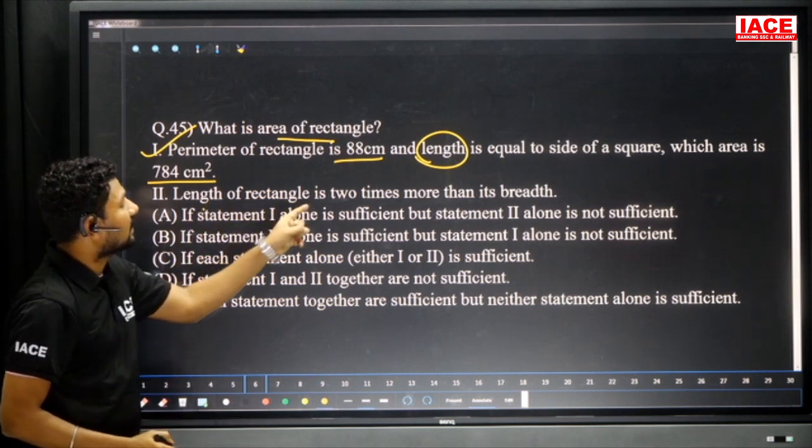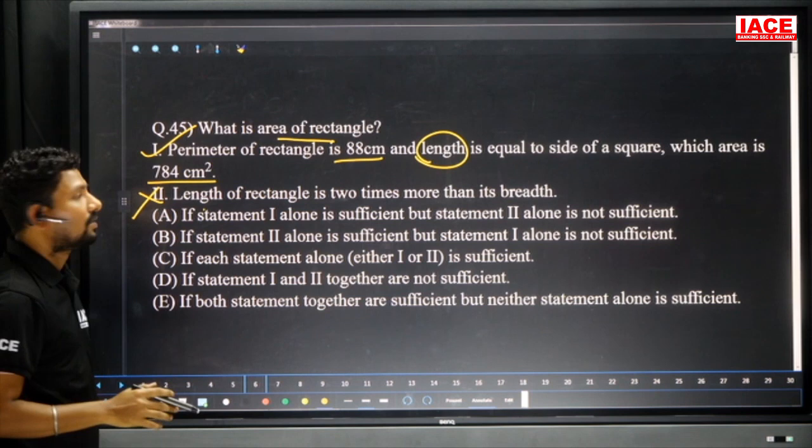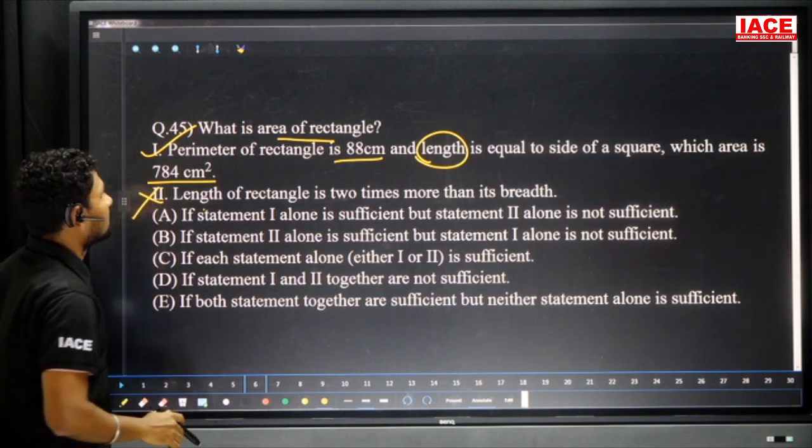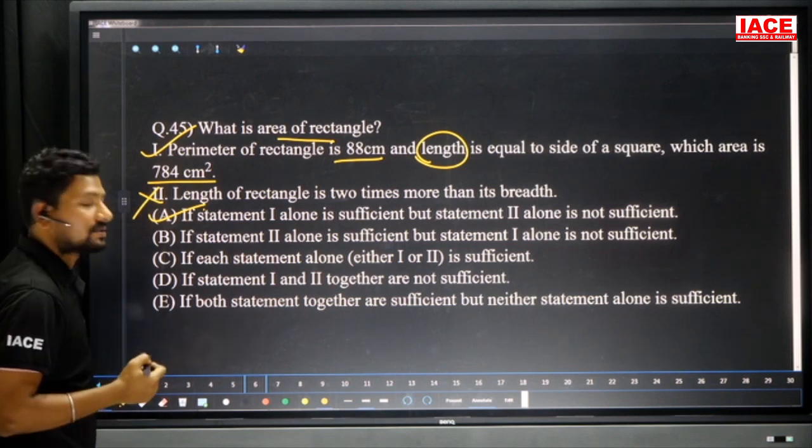The length of the rectangle is 2 times more than the breadth. Here the measurements are not mentioned. It is not required also. Then the first statement is enough to getting an answer. Then what was the option here? Statement 1 alone is sufficient to getting an answer.